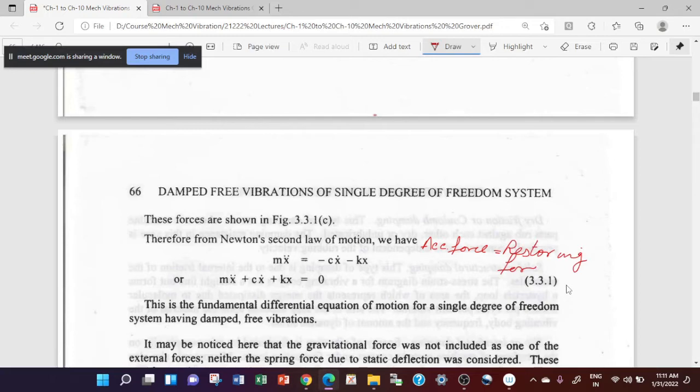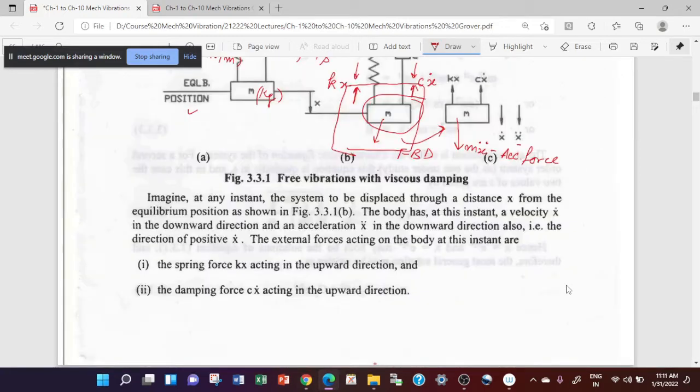And if I consider the downward direction as positive, then upward will become negative. So you can say here mx double dot is equal to minus cx dot minus kx.